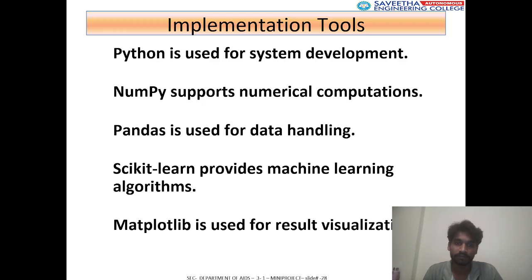So implementation tools. Python is used for system development. NumPy supports numerical computations. Pandas is used for data handling. Scikit-learn provides machine learning algorithms. Matplotlib is used for result visualization.